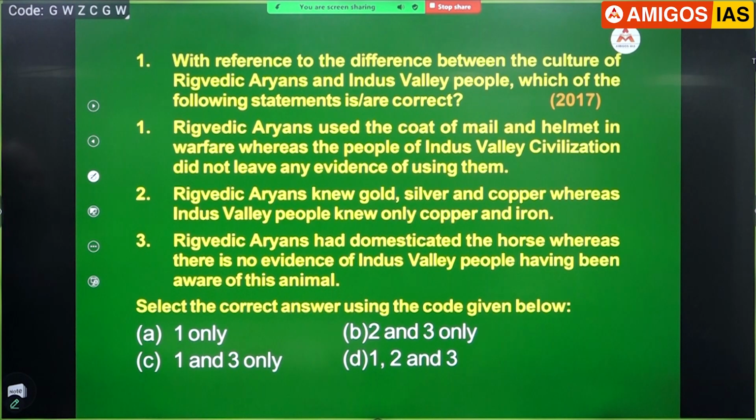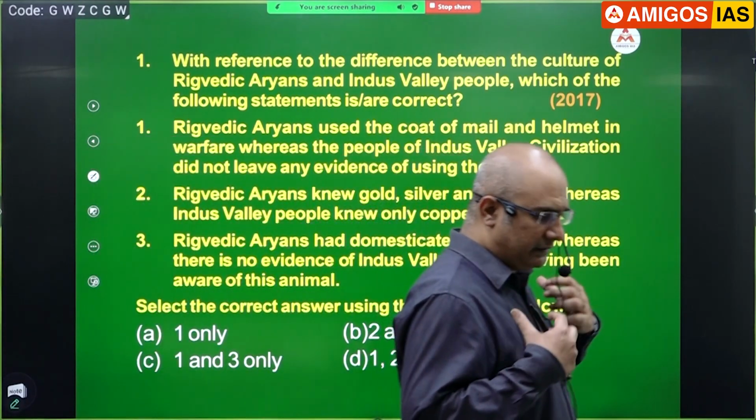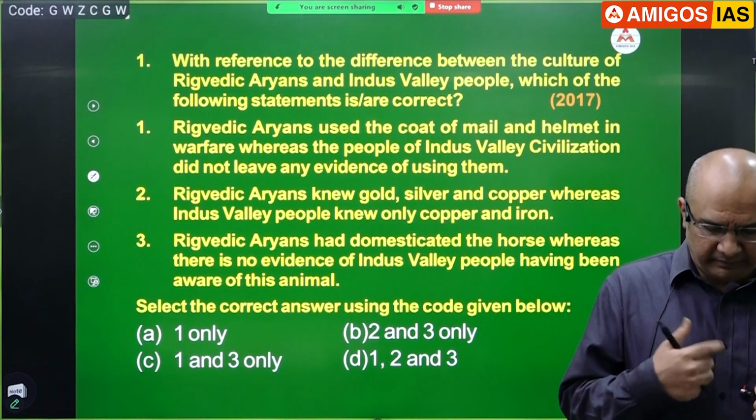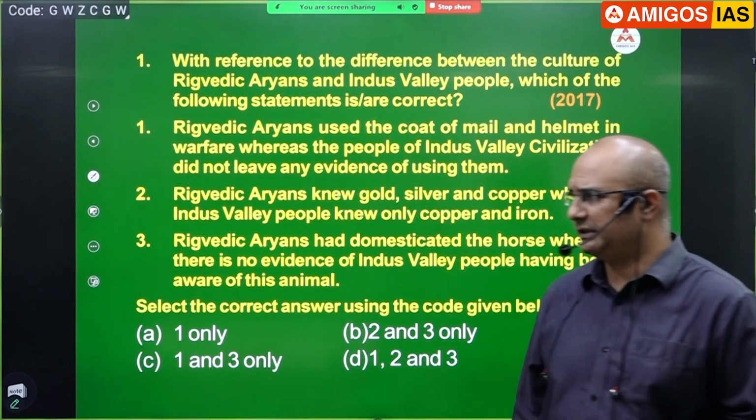Okay. Slightly difficult question. This was a very controversial thing, but while I was teaching the class, I would discuss this also. Let us see. They are comparing Rigvedic Aryans with Indus Valley people. Okay, let us see each statement. First one, Rigvedic Aryans used the coat of mail. If you do not know what is the coat of mail, kindly write down. Have you seen some people wearing a kind of armor with some small metal pieces attached to each other? Yes, please. That is called a coat of mail. If you wish, you can write down.